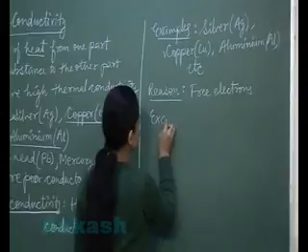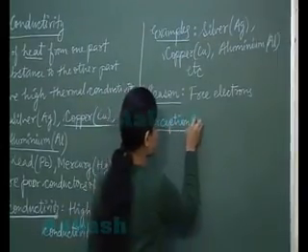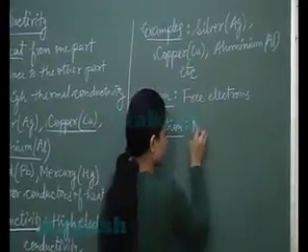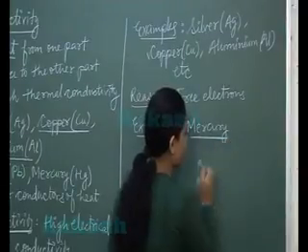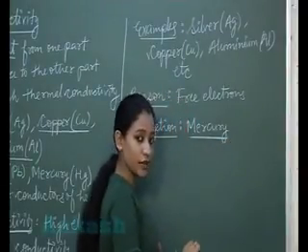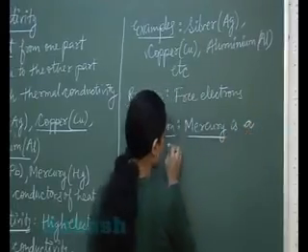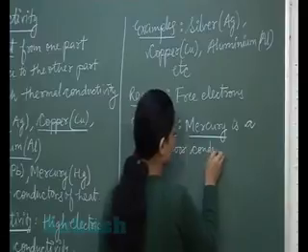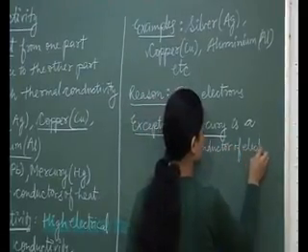Here the exceptions which I am going to take are of the metals which are poor conductors of electricity. Among those we have mercury. Mercury provides high resistance to the flow of the electricity, so mercury is a poor conductor of electricity.